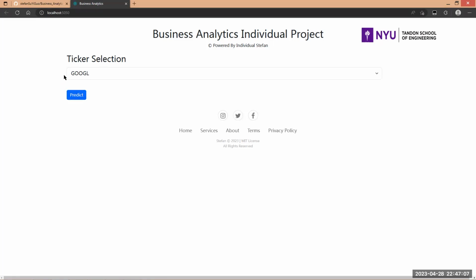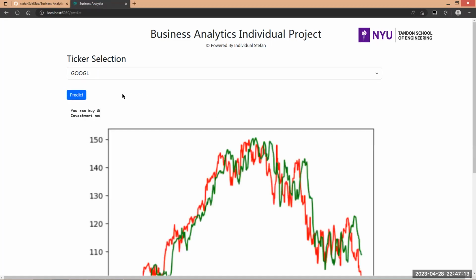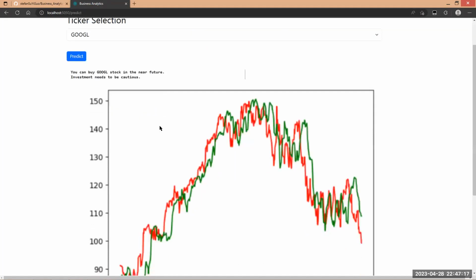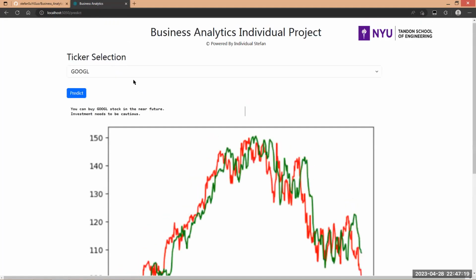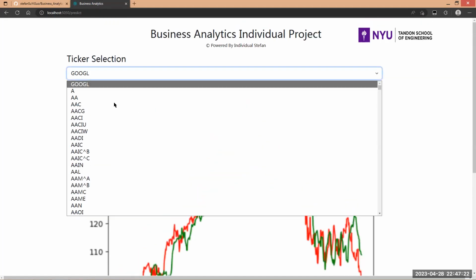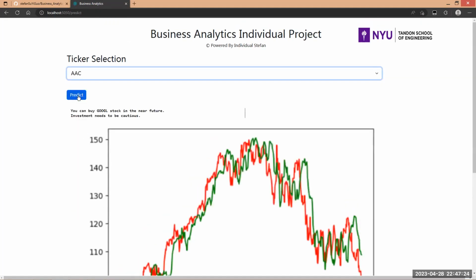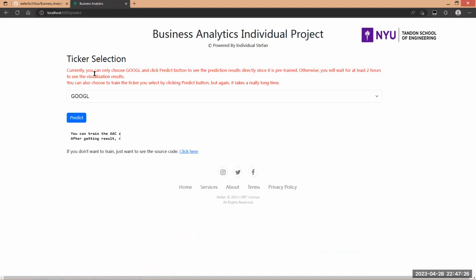By default, we use Google as our ticker selection. We click predict, and we can get the results and the suggestion whether you can invest or not. But if you use others like ACC, you click predict. There are some warnings about that since I only train the Google model.